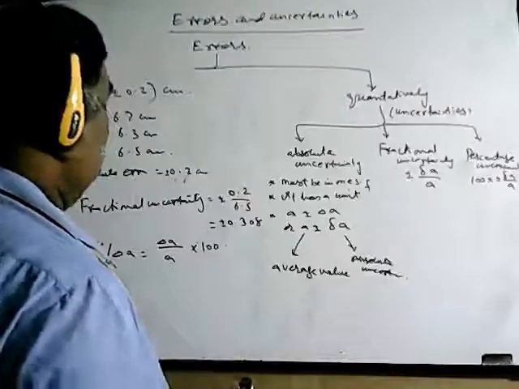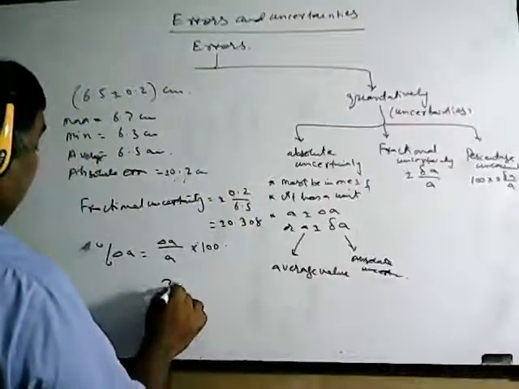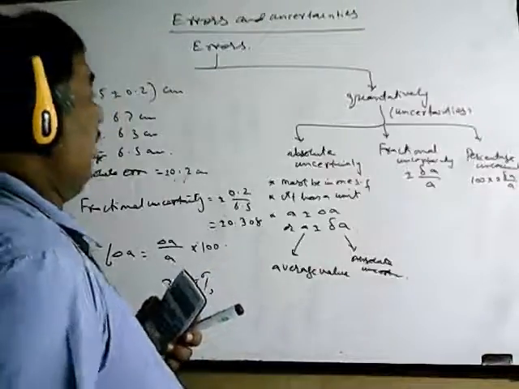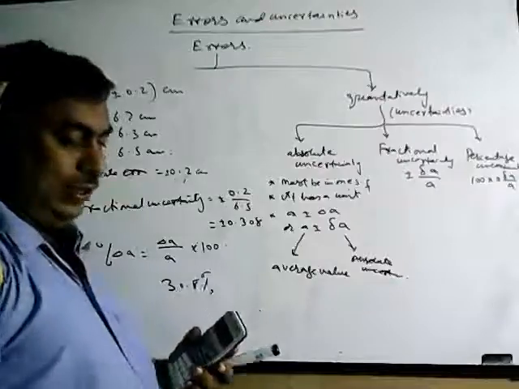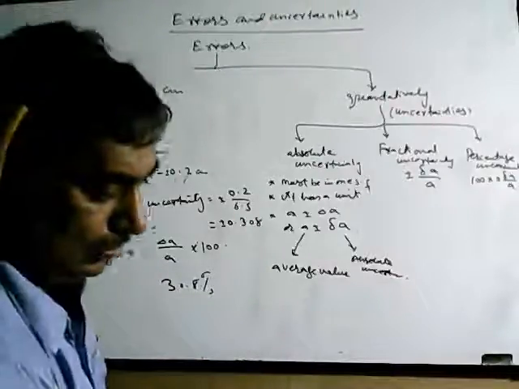This can even be three significant figures. For example, the percentage uncertainty here will be 30.8%. So these errors are analyzed in that way. Now we will see how we can add, subtract, and multiply the errors. That will come in my next lecture.